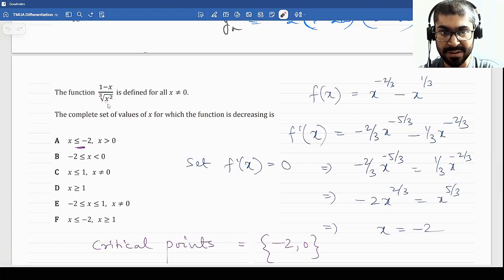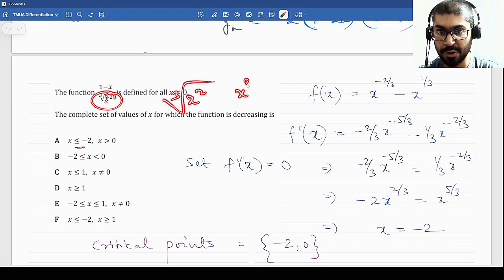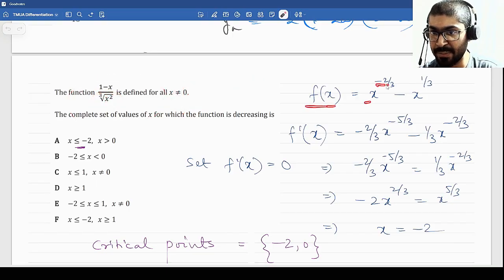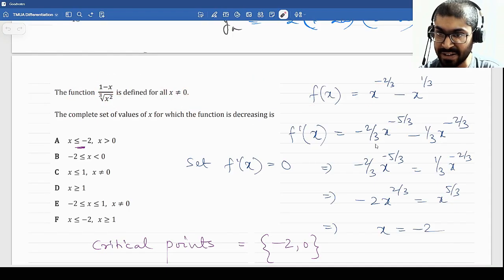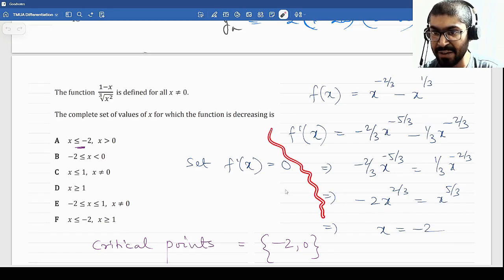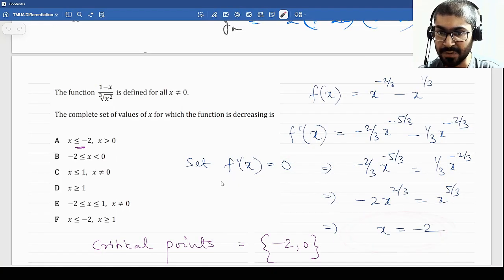So I have x to the power, this is x square cube root, right? So this is x to the power 2/3. So divide it. So you'll get f(x) is equal to x to the power minus 2/3 minus x to the power 1/3, right? Take the derivative. The derivative will be minus 2. So if you take the derivative and equate it to 0, you will basically get x is equal to minus 2. Right? So after setting f dash x equal to 0, I get x is equal to minus 2. So minus 2 is a critical point.